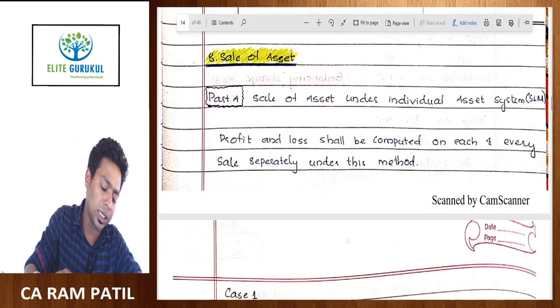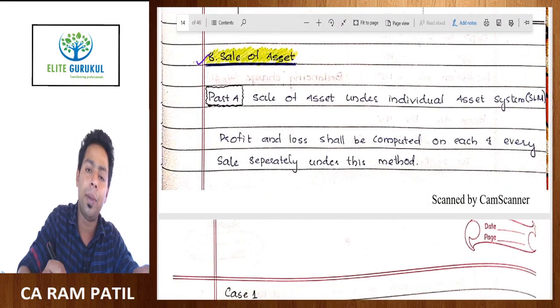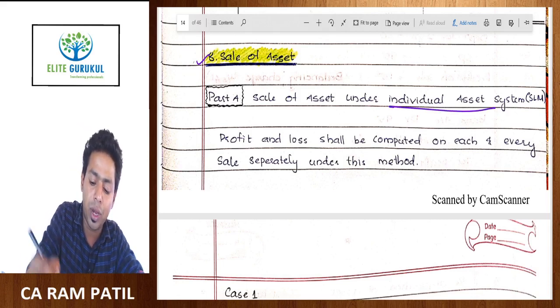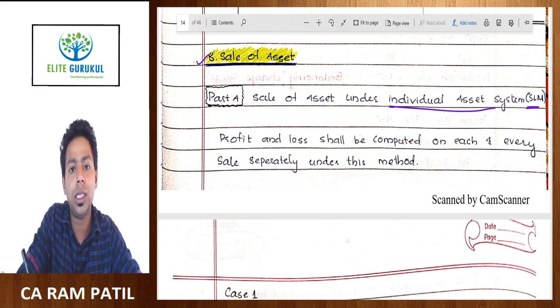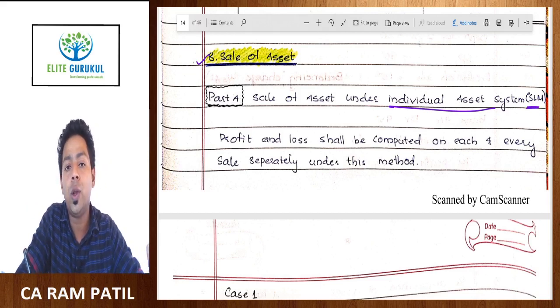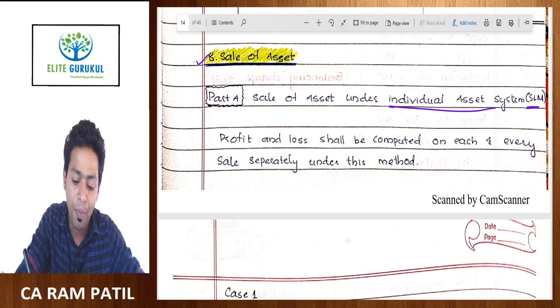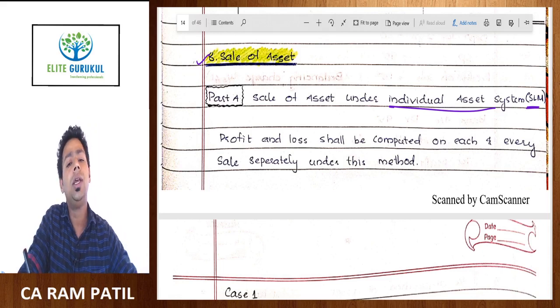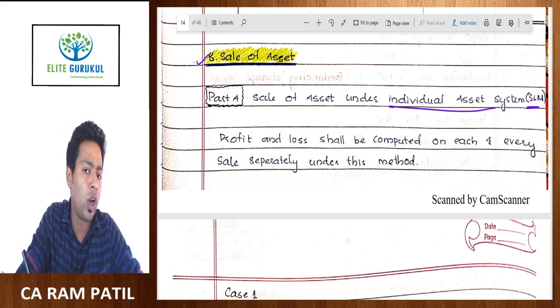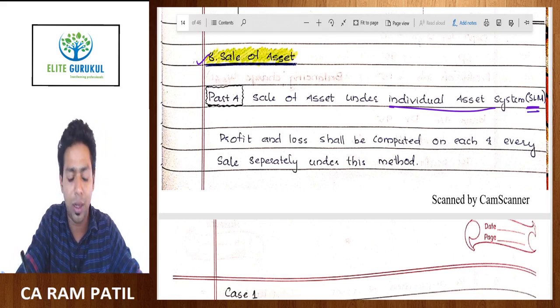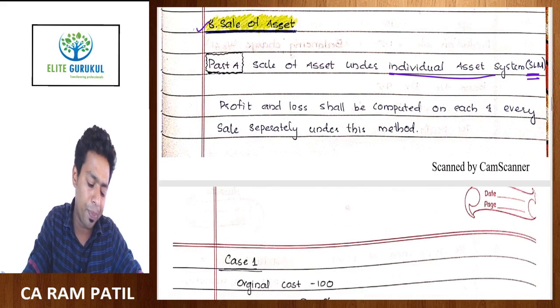The focus here is on part A of point number 8 of depreciation, which is the sale of asset under the individual asset system. The individual asset system, if you can remember, is available as an option only to power units, power generation and distribution utilities or companies in India. They are having the option to follow this. Technically, the majority of them have not adopted this method. So they also follow the WDV method, but it's a part of the syllabus. So let's finish this discussion very quickly.